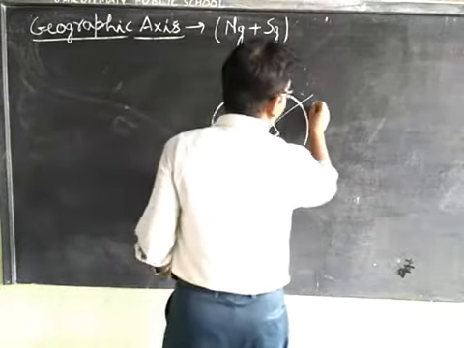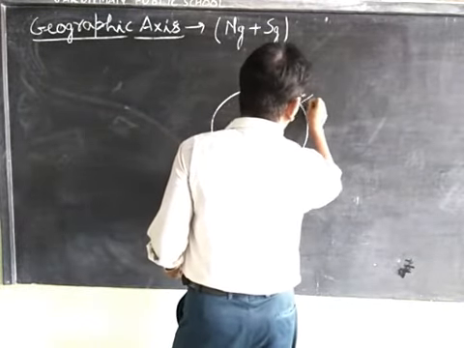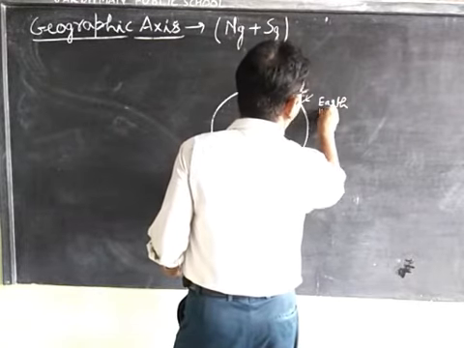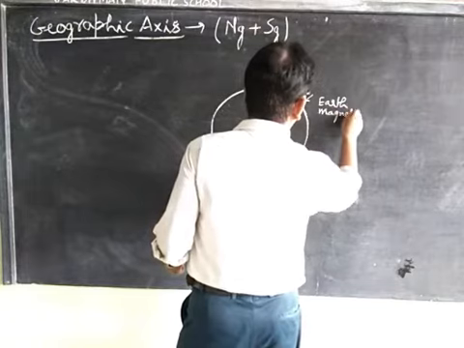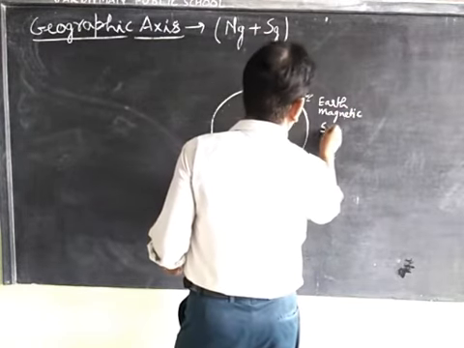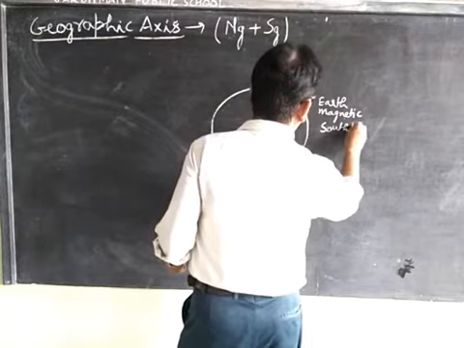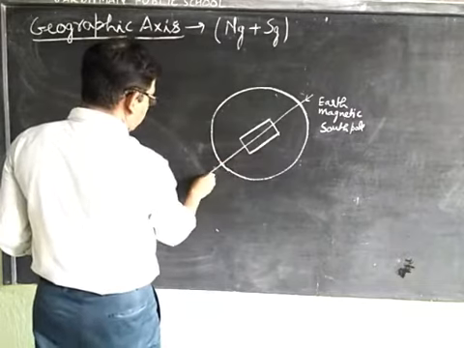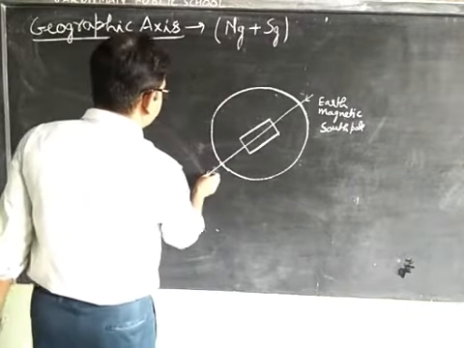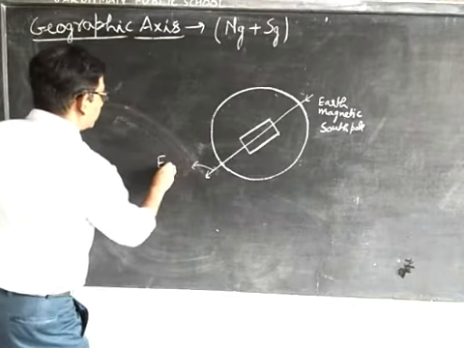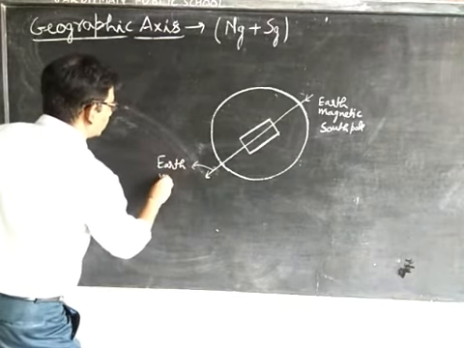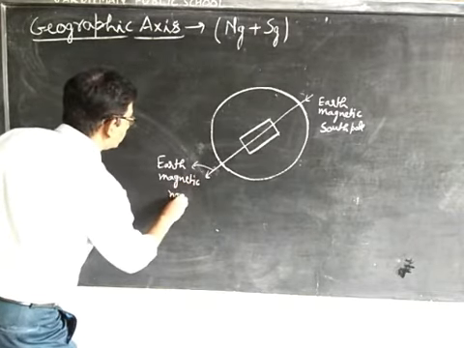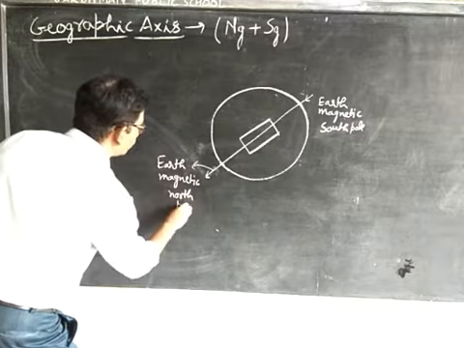Suppose this is the magnetic south pole of the Earth. This is the Earth's magnetic north pole.